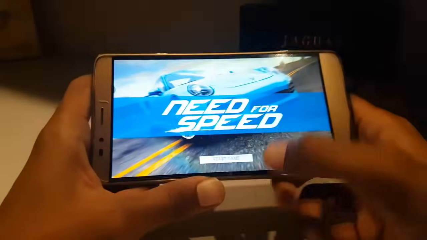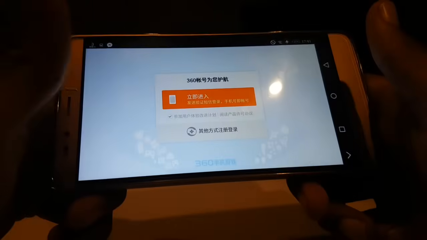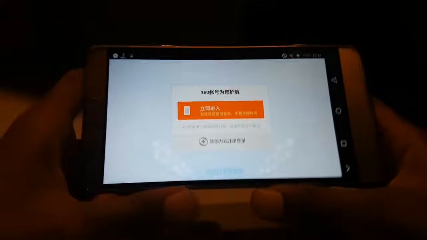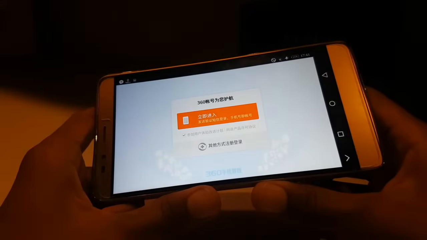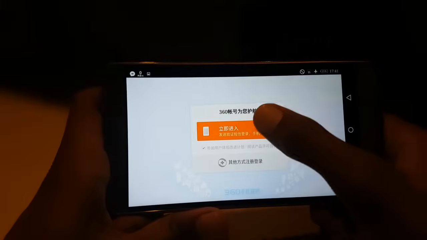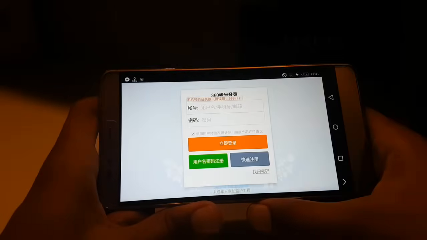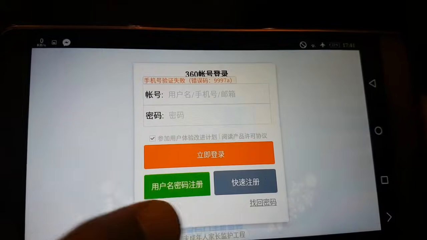So as you can see, it is loaded. Press cross, press the start. What is this? I don't know Chinese. I think this is Chinese. Just click the orange button. Now press the green button.